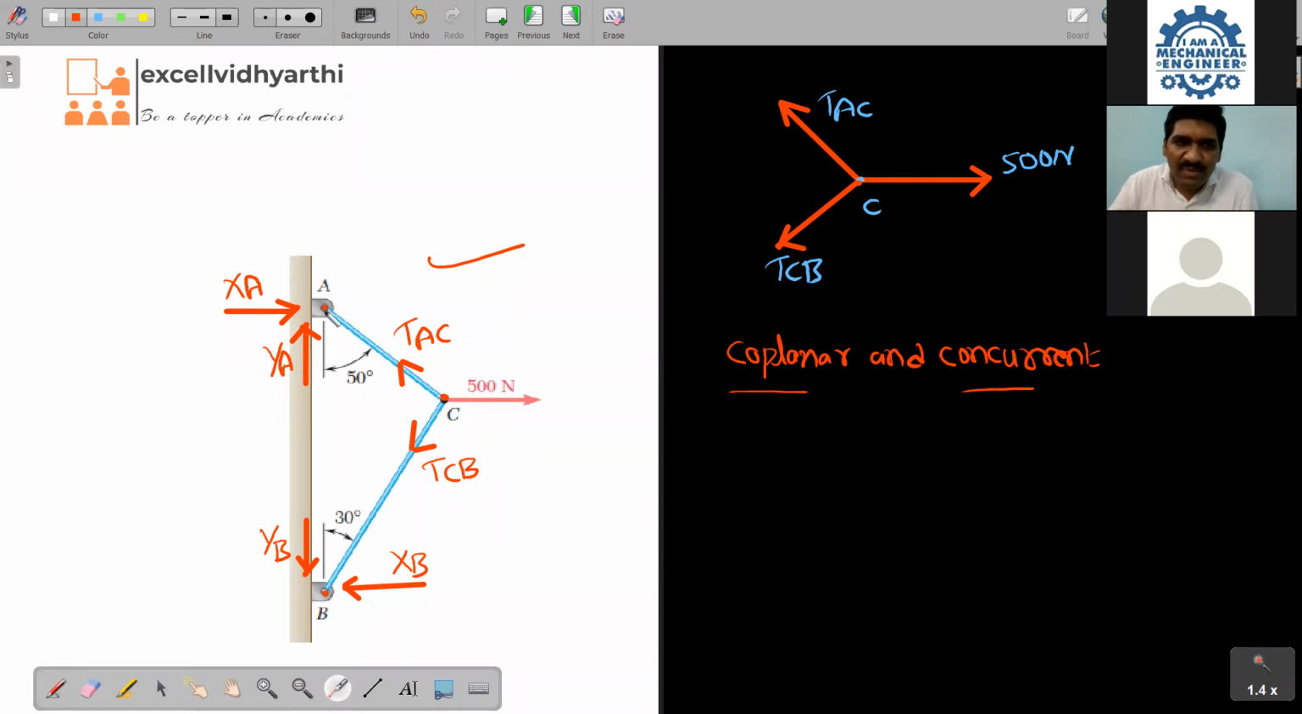For example, just see, I am taking only the point A now. Let us take point A alone. Separate point A. If you separate the point A, then what happens? Tell me. I am separating point A. What happens? One is XA, one is YA. Next, this one is what? The tension in the string.